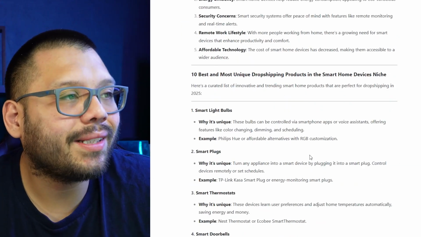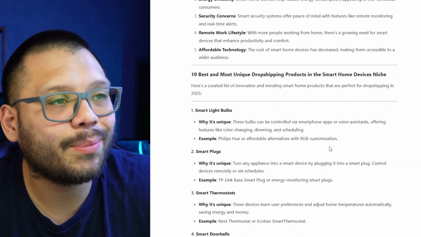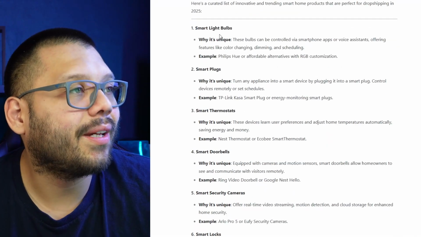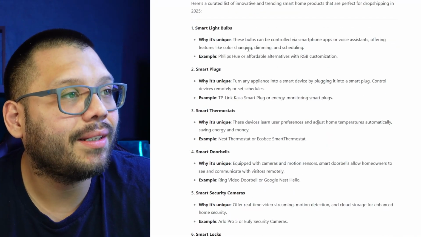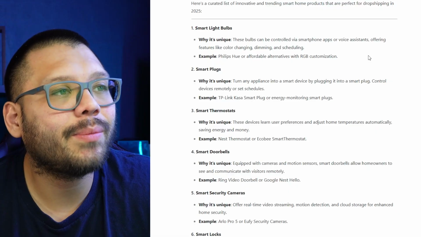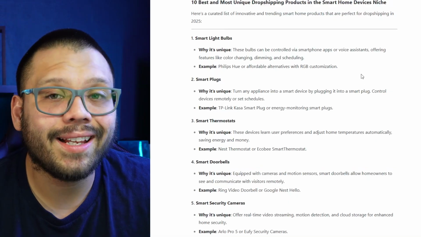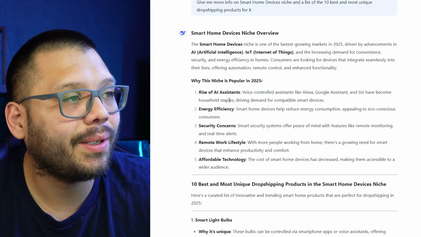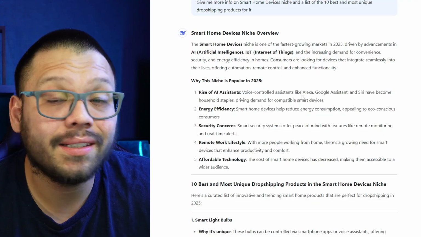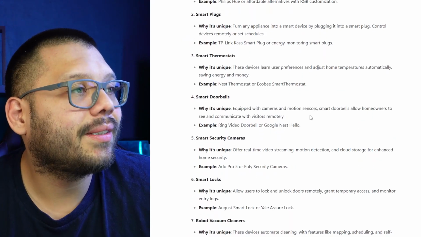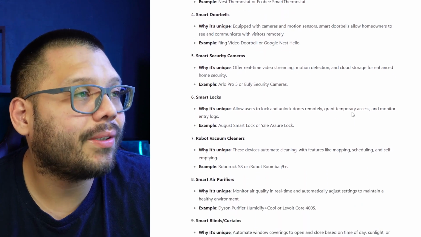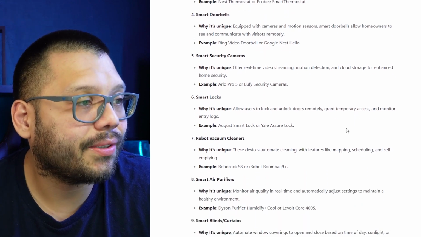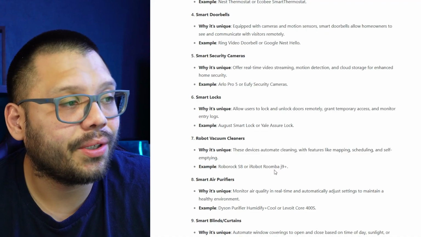So the 10 best and most unique dropshipping products in the smart home devices niche. So we have smart light bulbs. Why it's unique? These bulbs can be controlled via smartphone apps or voice assistants. And that leads back to the first point that it made, the rise of AI assistants. This is really good. Then we have smart plugs, smart thermostats, smart doorbells, security cameras, locks, vacuum cleaners. Smart vacuum cleaners are actually a really good one.